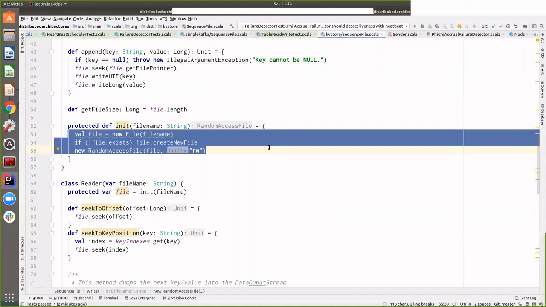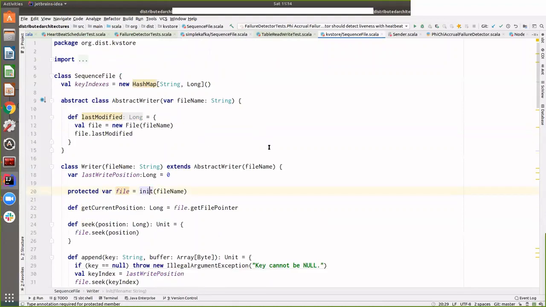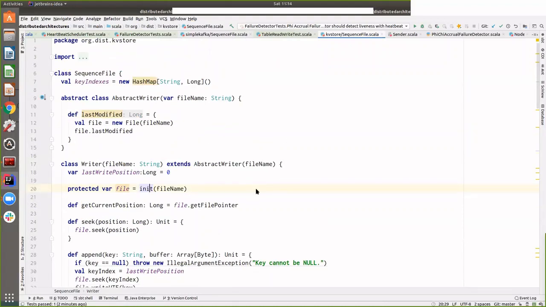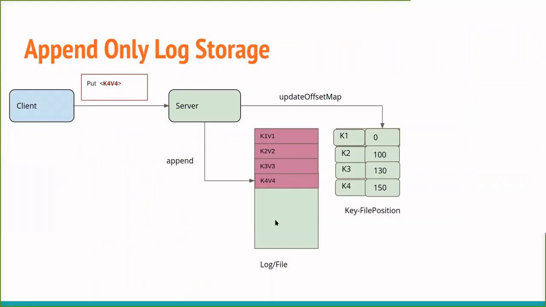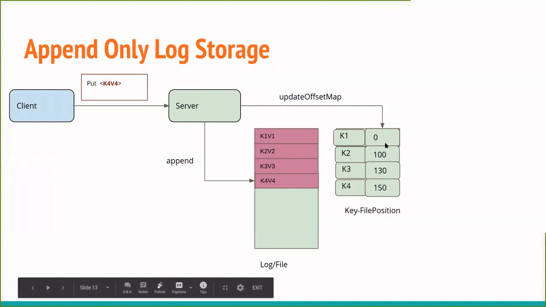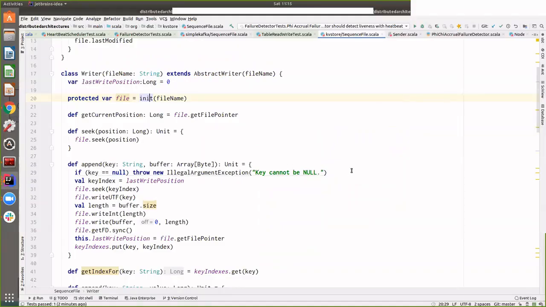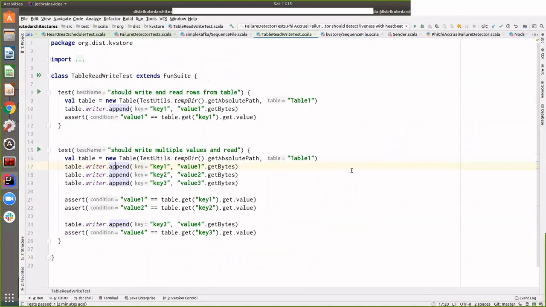It's a random access file object that you create, and then you keep appending key values to this file, and for each key you keep the file offset. So this is another index that is stored: for each key, what is the file offset at which that key value is stored? And when you read, you can directly go to this offset and get that key.